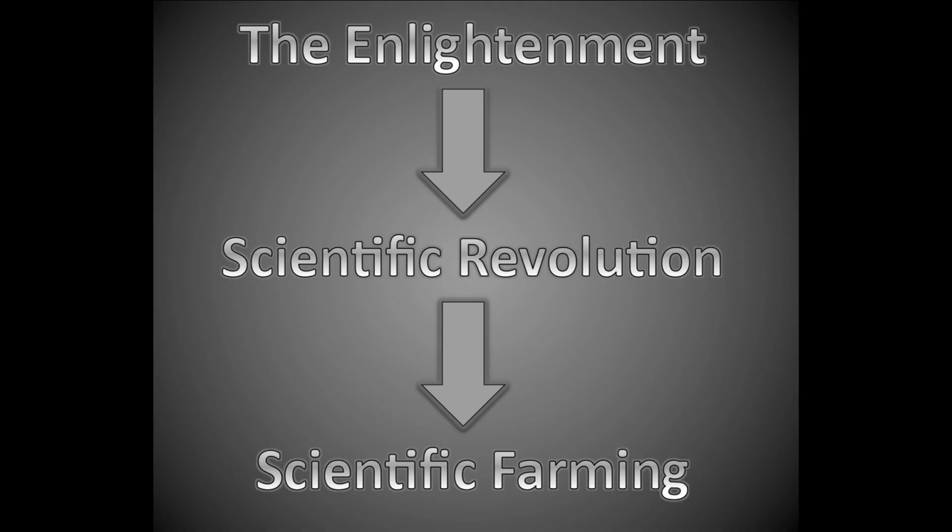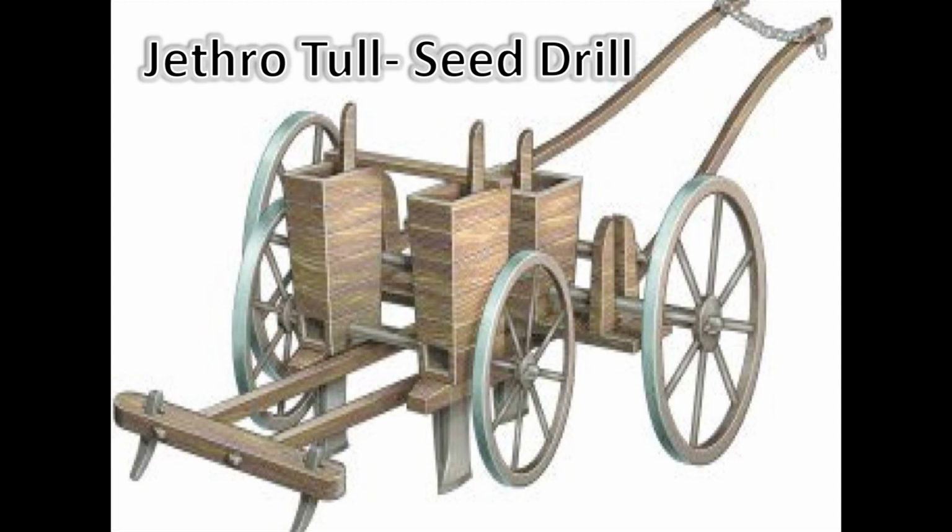One of the greatest improvements in farming was scientific farming, which was brought on by the Scientific Revolution and the Enlightenment period. Jethro Tull was one of the first scientific farmers. Instead of sowing seed, which wasted seed, he invented the seed drill in 1721. The drill sowed seeds in well-spaced rows at specific depths.